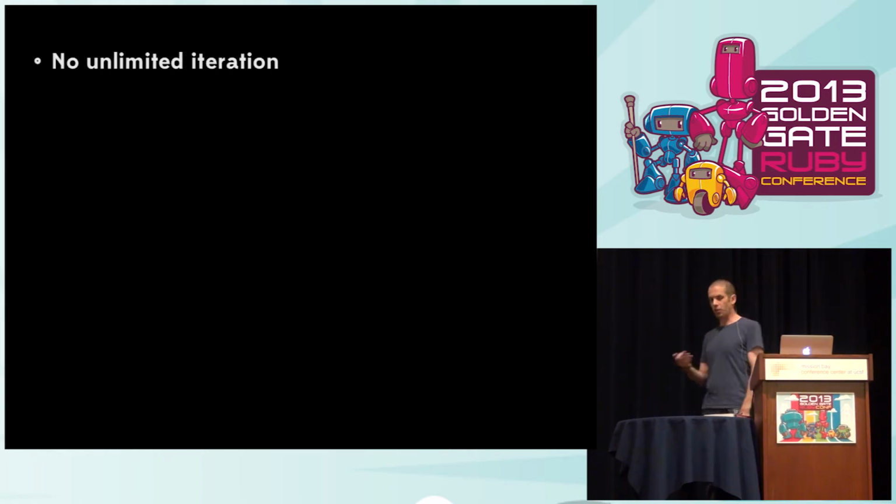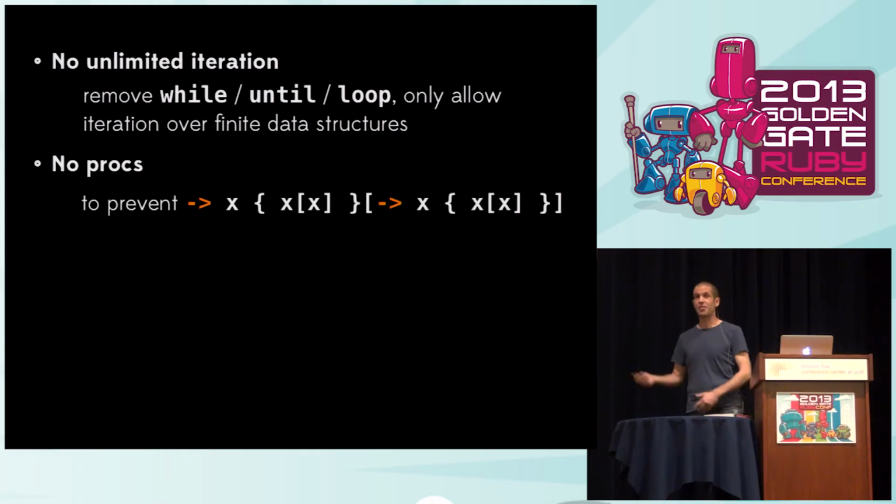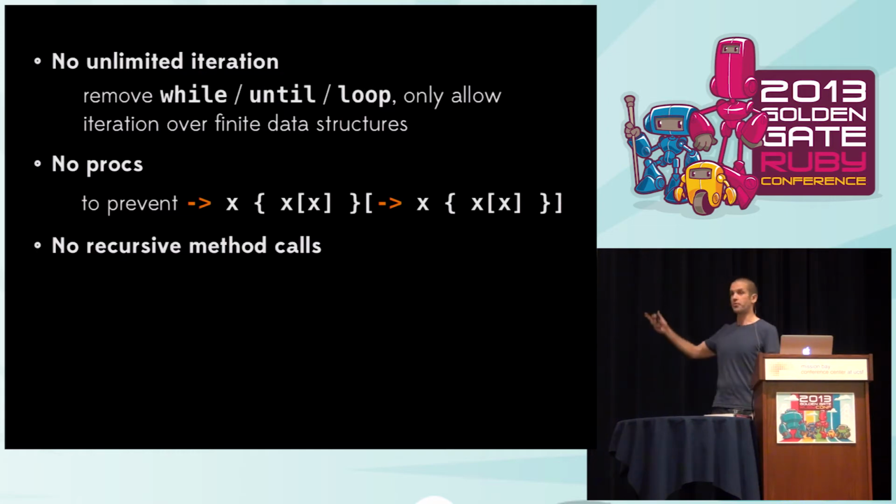We could say, we're not going to allow unlimited iteration. We're going to take out while and until and loop. We're only going to let you iterate over finite data structures, so you can send each message to an array, for example. We'd have to take out procs, because you can write procs like this that loop forever. And that's actually a special case of a more general problem, which is recursive method calls. That loops forever because it's recursively calling the call method.